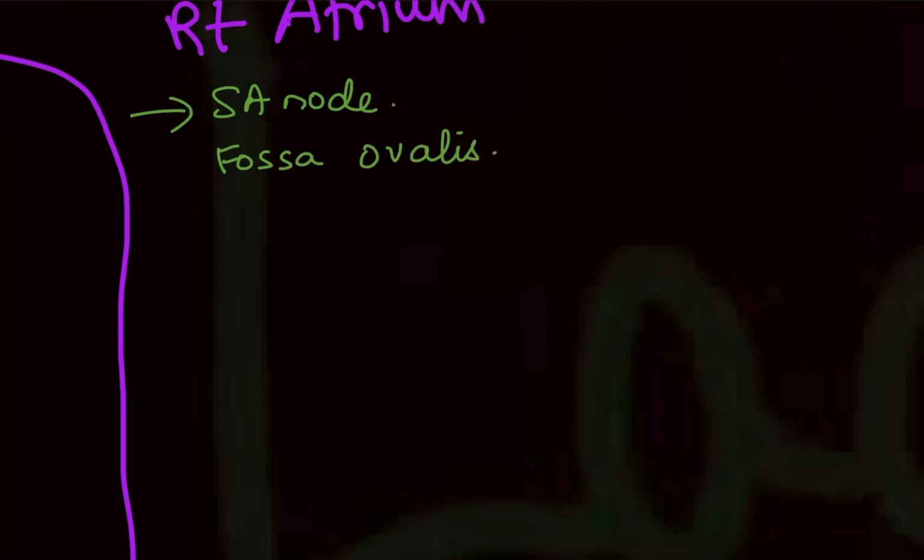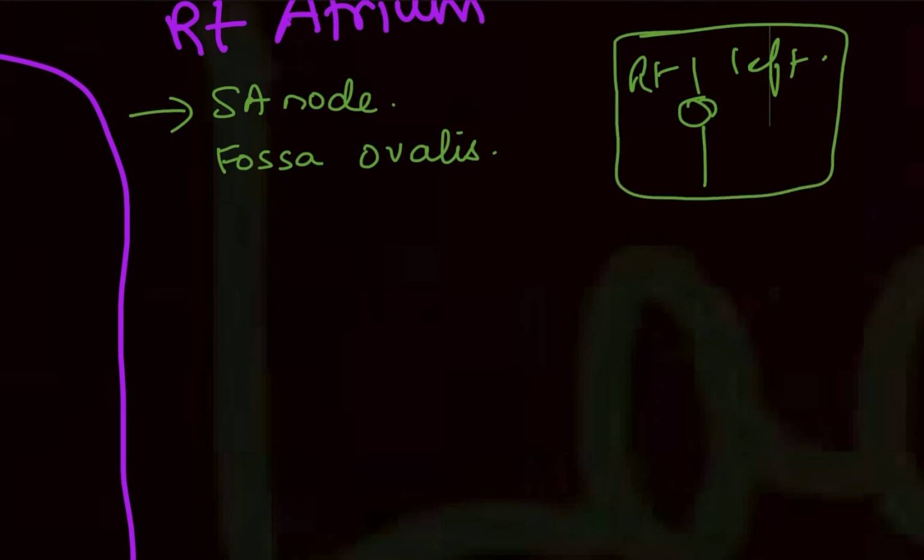Now this fossa ovalis is a remnant of the foramen ovale. In a fetal heart, the right and left atrium have a hole in between. Suppose this is the right and left atrium. This side is right, this side is left atrium. It has a hole. The blood mixes. The right atrium's blood will mix with the left atrium blood in the fetus. But as soon as a baby takes the first breath, this foramen ovale is filled completely and it becomes the fossa ovalis.